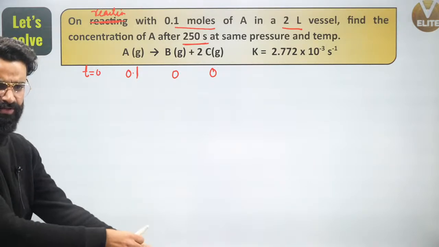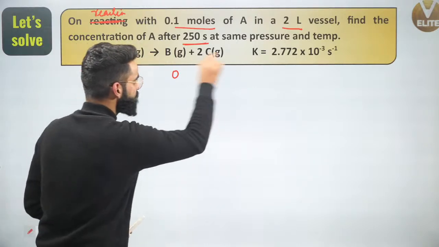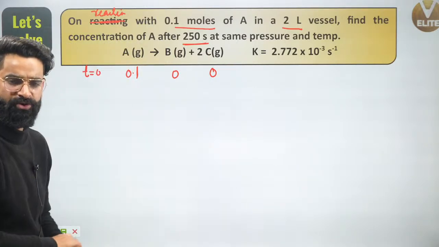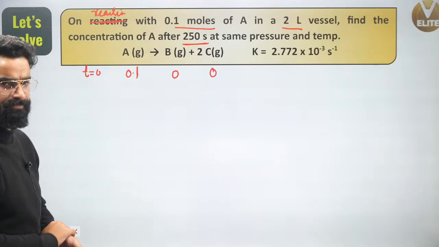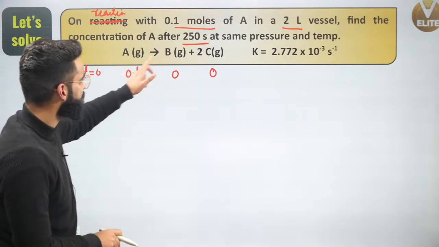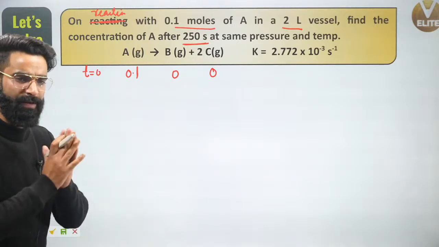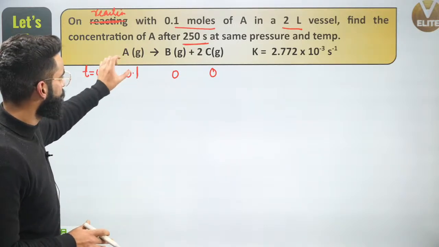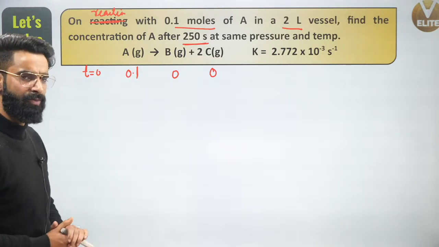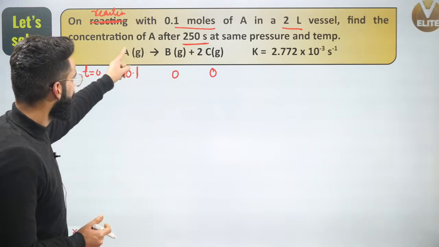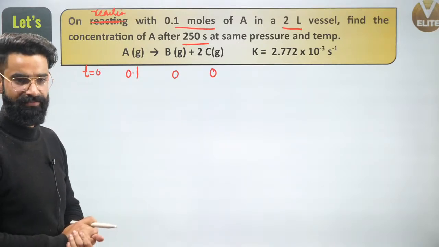Find the concentration of A after 250 seconds at the same pressure and temperature. First of all, is it a homogeneous gaseous phase reaction? Yes, it's one homogeneous gaseous phase reaction, because every reactant and product is in the gaseous phase. Now people, at time t equal to 0, I'm given 0.1 moles of A. What am I supposed to calculate? I'm supposed to calculate the concentration of A after 250 seconds.